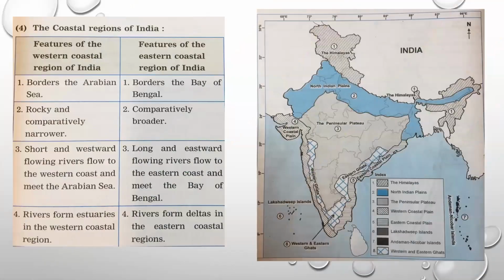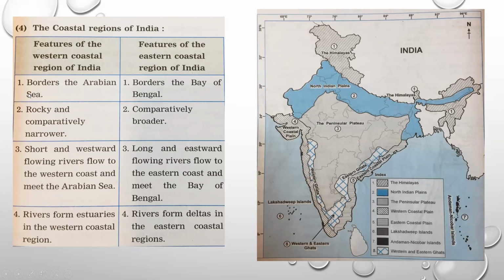Now we move on to the coastal regions of India. As I told you, India has two coastal regions. See here in this map. See properly here, students. The western coastal plain is shown with the checks, the boxes, and the eastern coastal plain with the lines. So this is the western coastal area, the western coast of India, shown with the checks. And here you can see with the lines, the eastern coastal plain. I think you are able to see properly. Now let's see the difference between these two and discuss them.